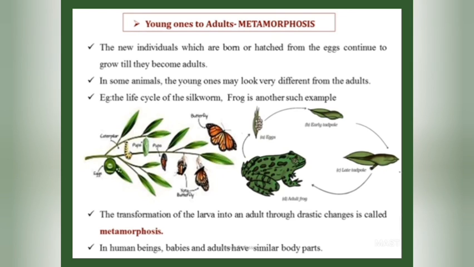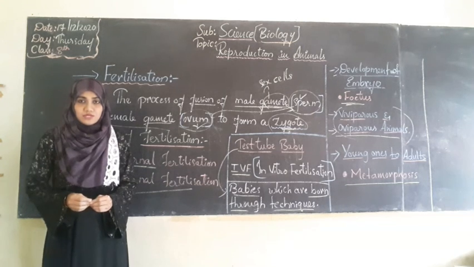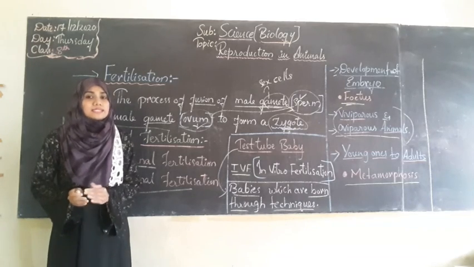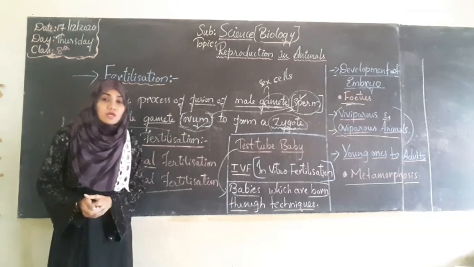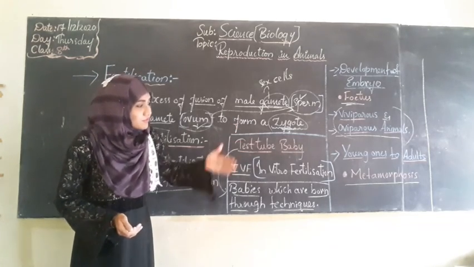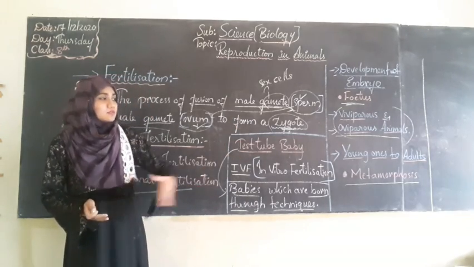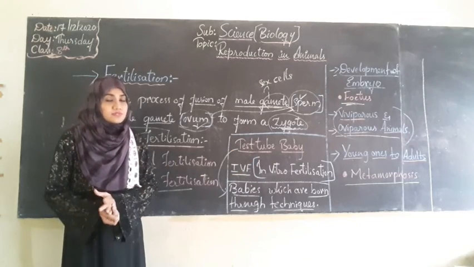But in human beings, babies and adults have similar body parts. That is, in some organisms like humans, the young ones are very similar to adults. That is, the babies and adults both have the same body parts. So that's all about sexual reproduction. Okay students, I hope you have got a clear view regarding the fertilization process, development of the embryo, and also about the viviparous and oviparous animals, and also the process of metamorphosis.